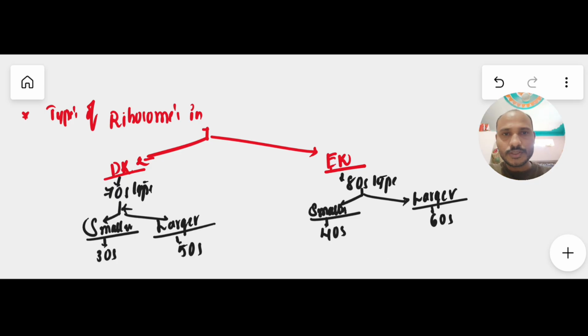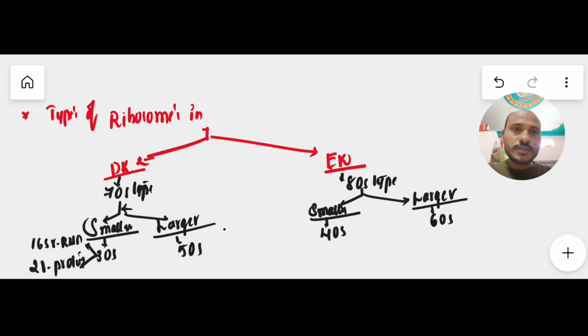Now coming to the smaller subunit in prokaryotes, that is 30S, which is made up of two components: 16S ribosomal RNA, and one more component, 21 proteins. Very important, 21 R proteins.